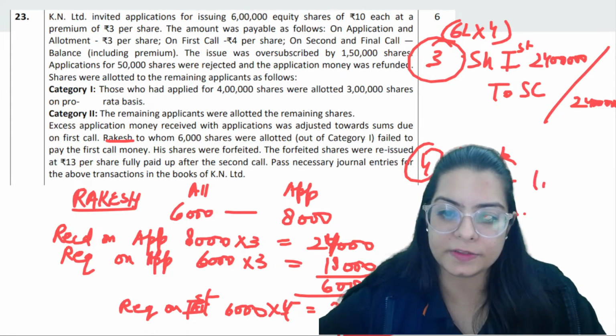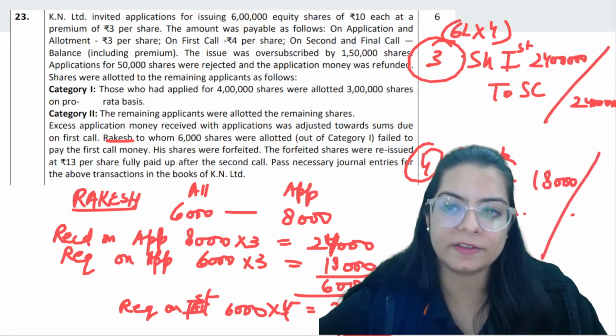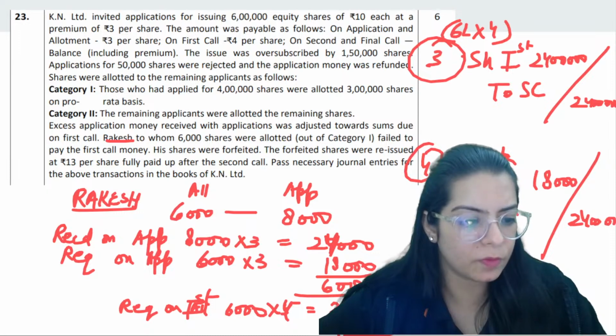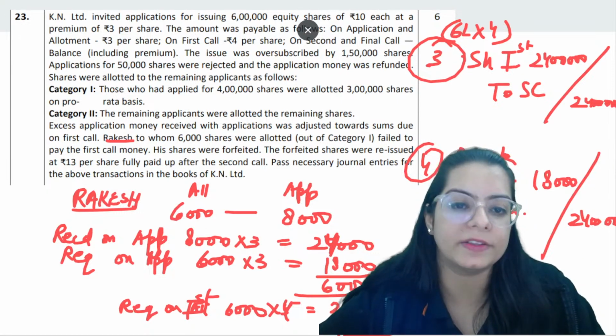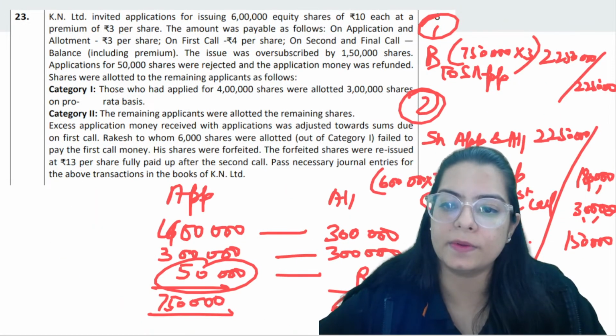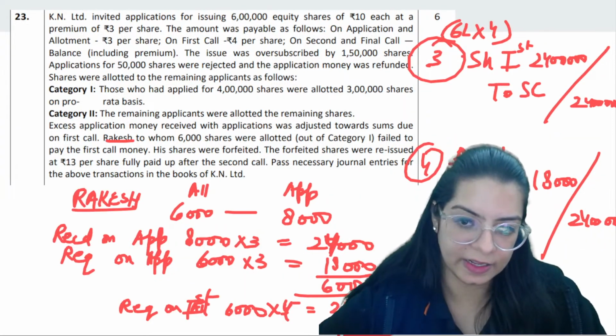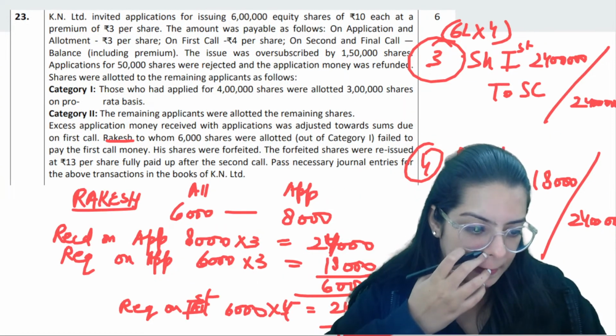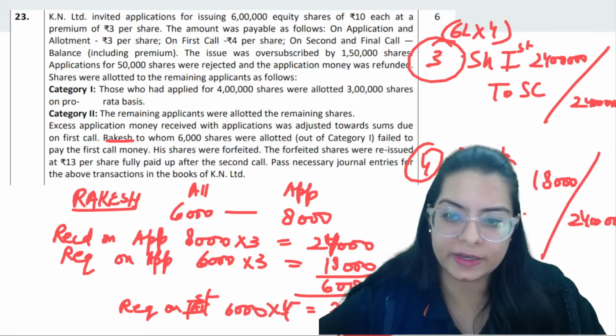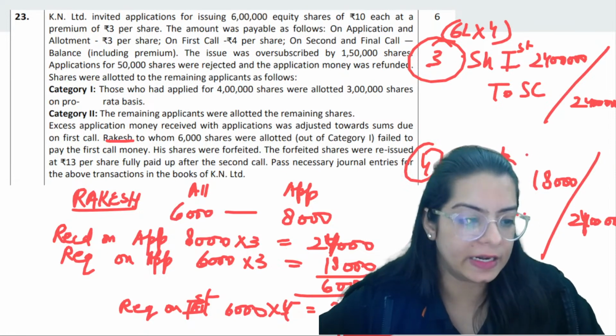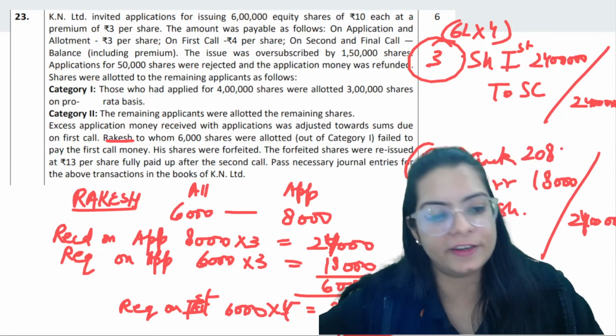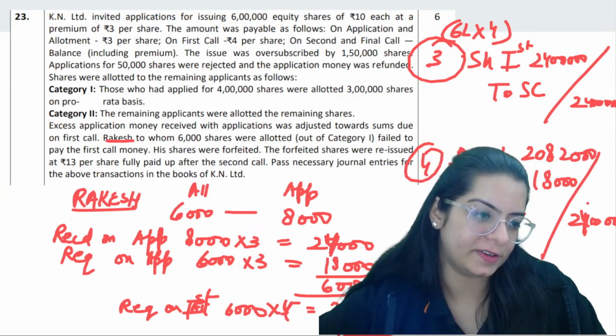So calls in arrear is 18,000. We expected 24 lakh. Remove 18,000 and the advance of 3 lakh. That means we are going to get 20 lakh 82,000. Okay, ji.